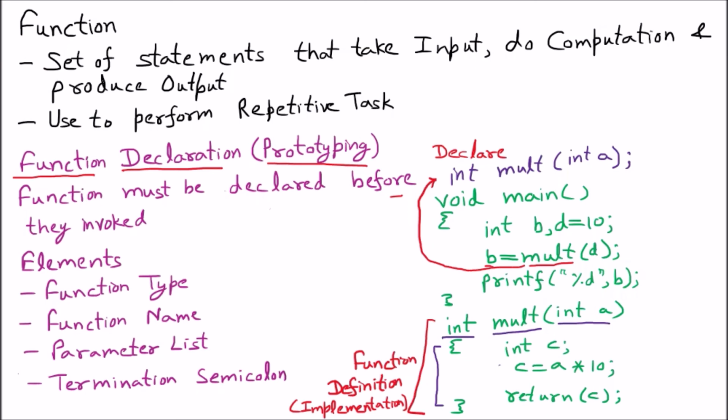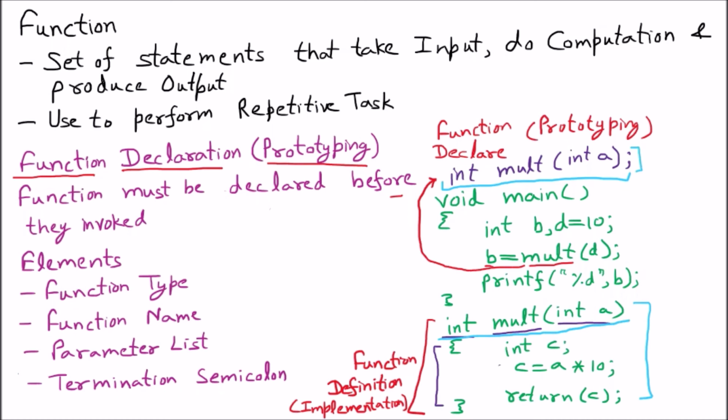So this whole line is called the function declaration, or we can say that it is the function prototype. Prototype means it is only saying that the function will be like that. Now that complete line is the prototyping of that complete function. And we must know one thing, the prototyping is exactly the same as the first line of the function with one semicolon placed. So that is called the prototyping.